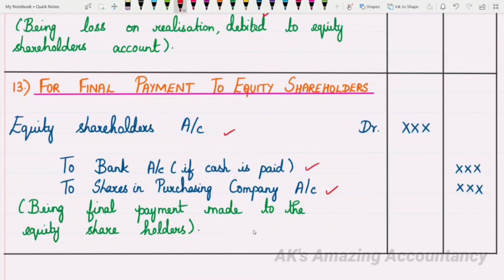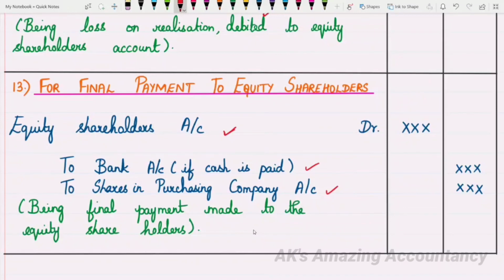Why do you debit the equity shareholders account? Debit the receiver is the rule. Who are the receivers here when payment is made to equity shareholders? Equity shareholders are the receivers. So equity shareholders account debit to bank account, to shares in purchasing company account, being final payment made to the equity shareholders, that will be the narration.